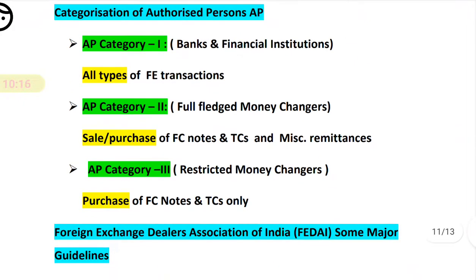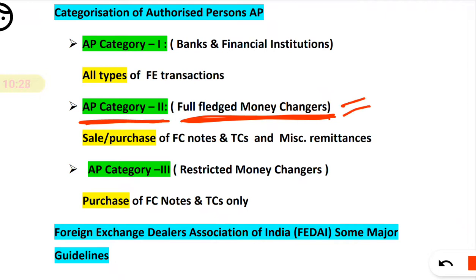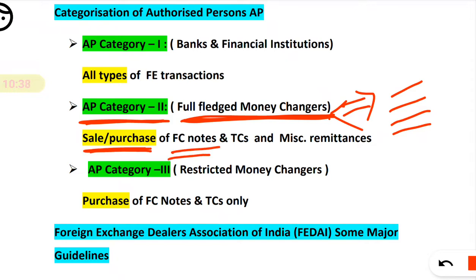Now what is AP category 2? That is authorized person category 2. They consist of the full-fledged money changers. So who is a money changer? We know there are different money changers in the market, right? They can exchange the currency. So what they can do is sell as well as purchase foreign currency notes, travelers checks, as well as miscellaneous remittances if any.